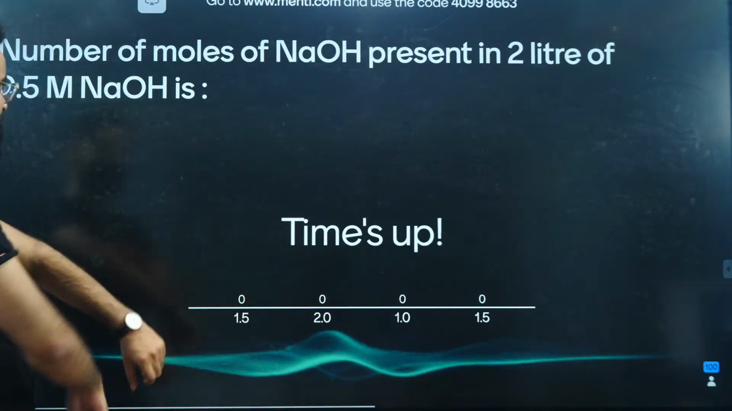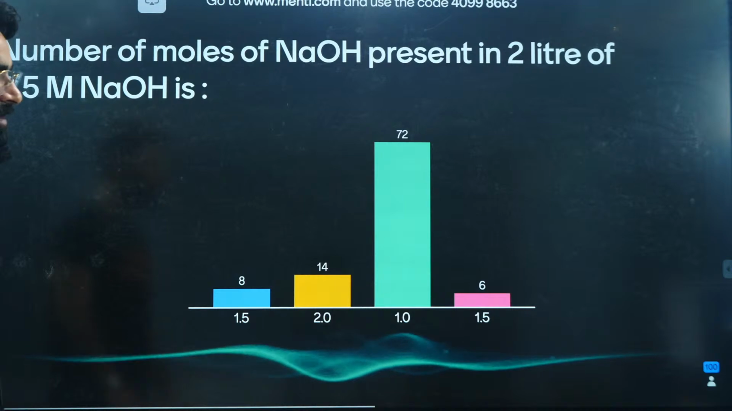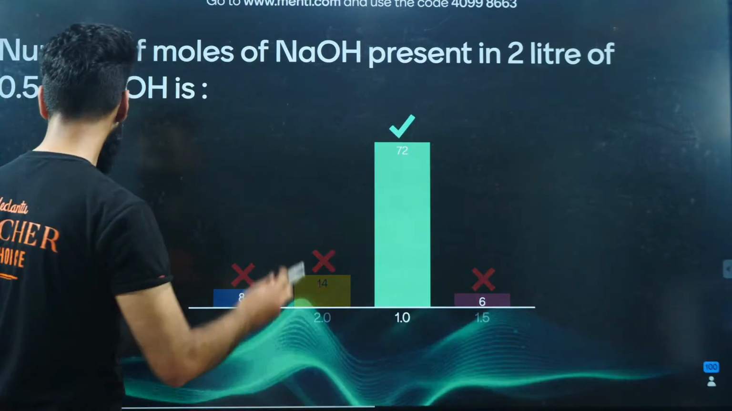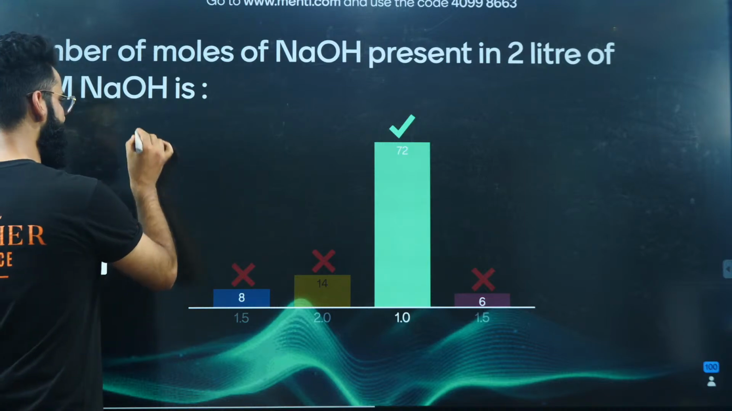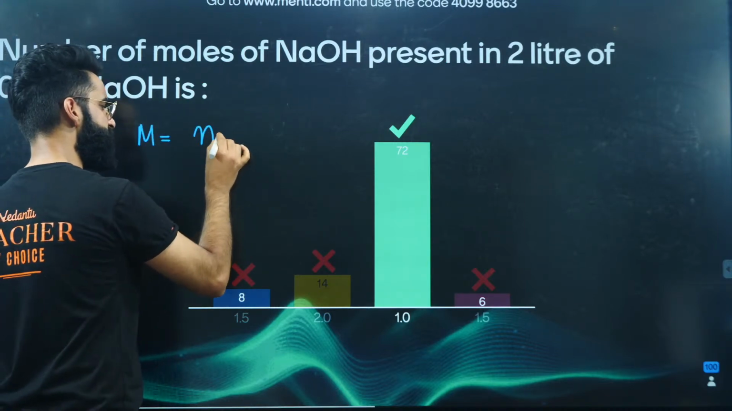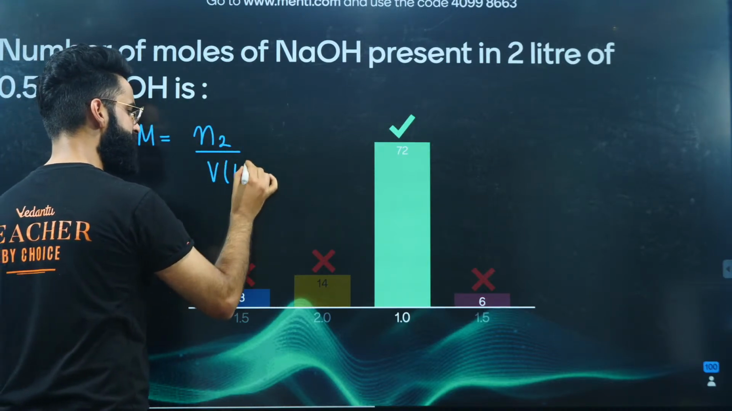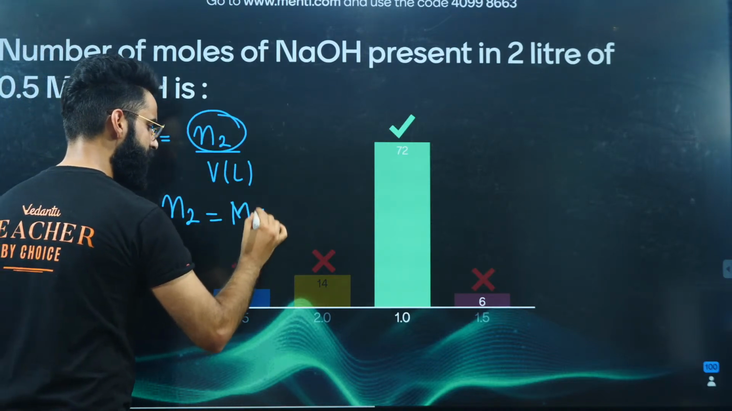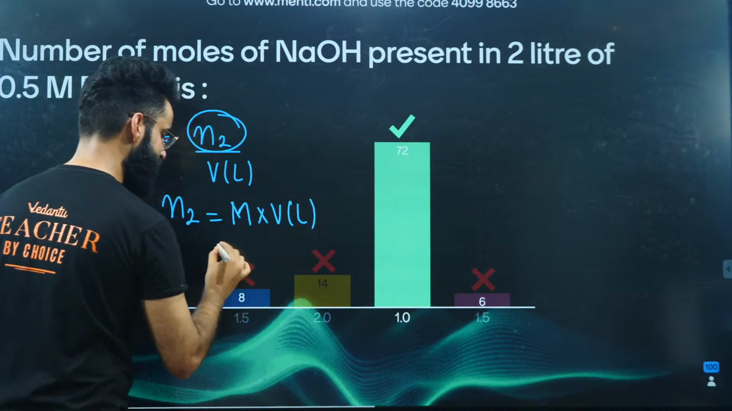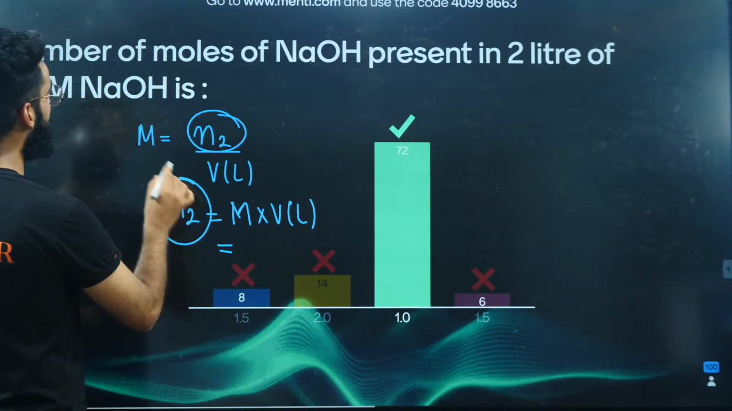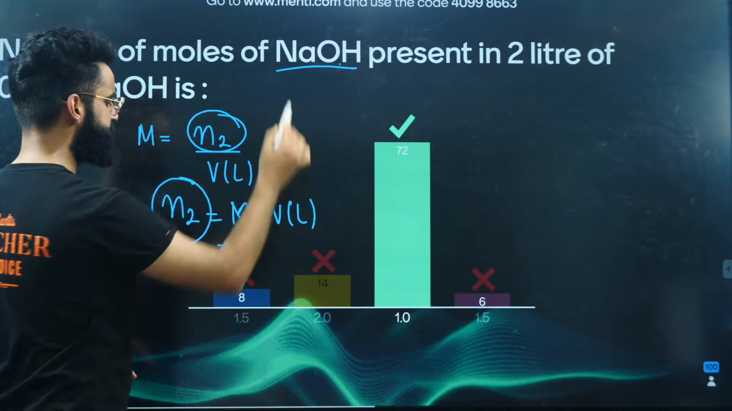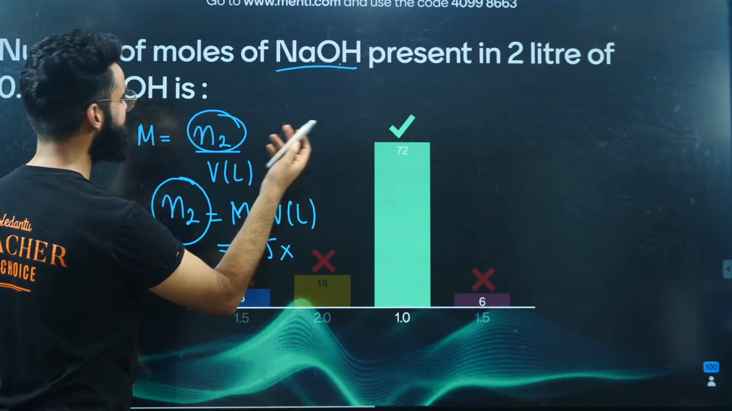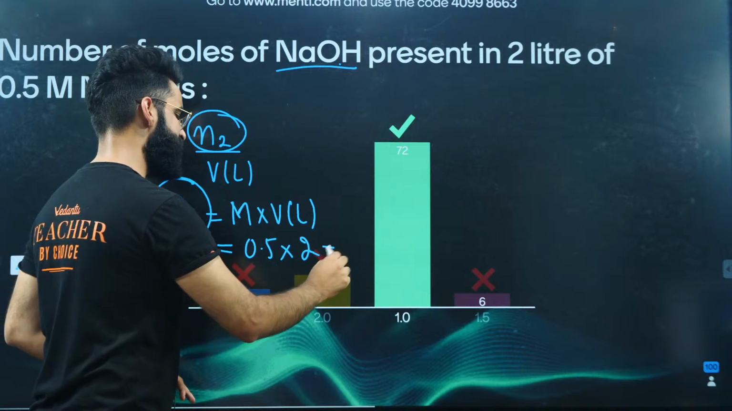The time is up. Let's see how many of you have solved it properly and what the answer of this question is. Well, the majority of the students have given the correct answer. It's simple. Molarity is the number of moles of solute divided by volume of solution in liters. So the number of moles of solute equals molarity multiplied by volume of solution in liters. Molarity is given as 0.5 and volume is 2 liters. The value comes out to be 1.